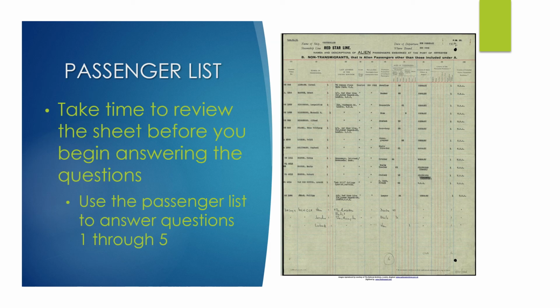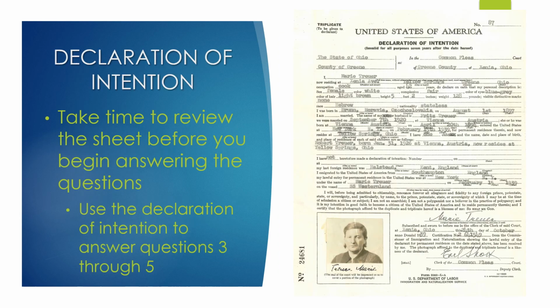To learn about Marie, we're going to use two different types of documents. The first document is the passenger list. You'll want to take some time to review this document before answering the questions, and you will use this for all 5 questions in your packet. Now you're also going to use the Declaration of Intention. Take some time to review this sheet before answering the questions. You're going to use this to answer questions 3 through 5.